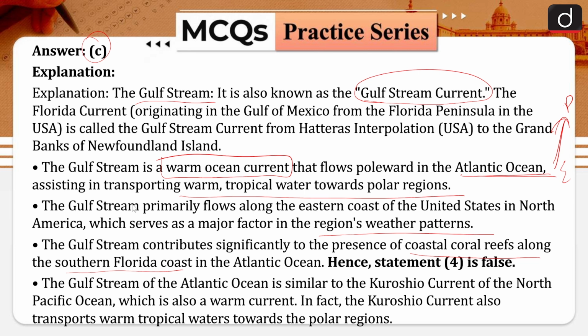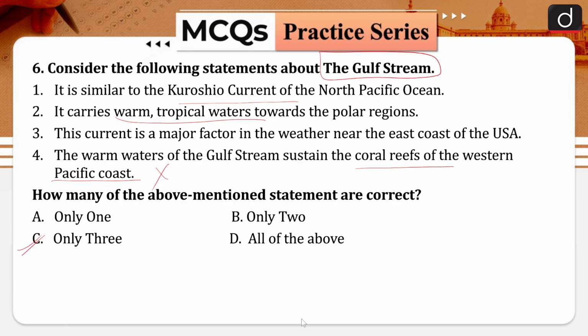Then, the Gulf Stream of the Atlantic Ocean is similar to the Kuroshio current of the North Pacific Ocean, which is also a warm current. In fact, the Kuroshio current also transports warm tropical water towards the polar region. Therefore, first is correct. It is similar to the Kuroshio current of the North Pacific Ocean. It carries warm tropical water towards the polar region.